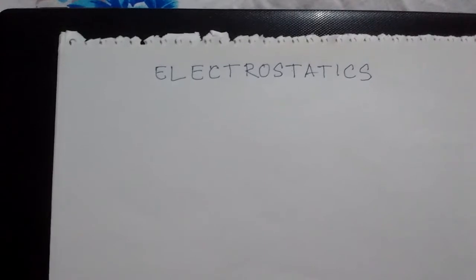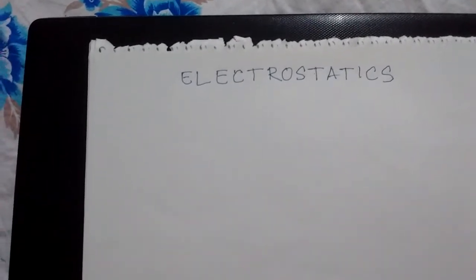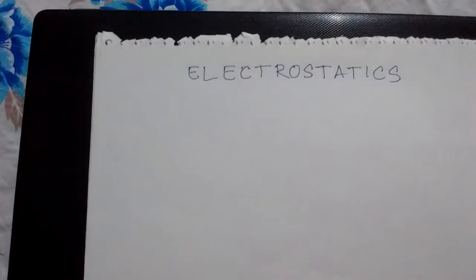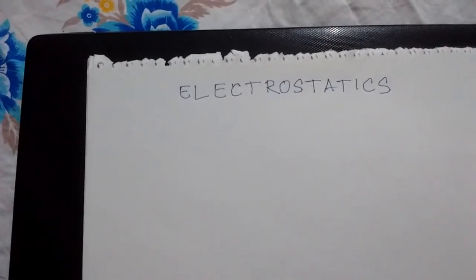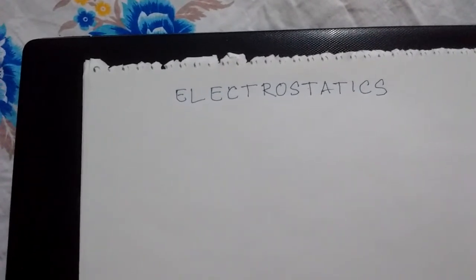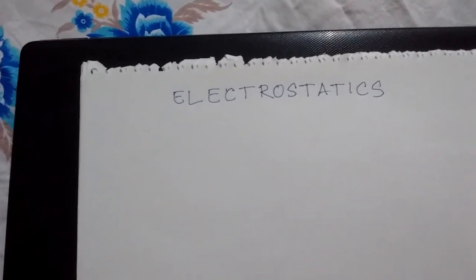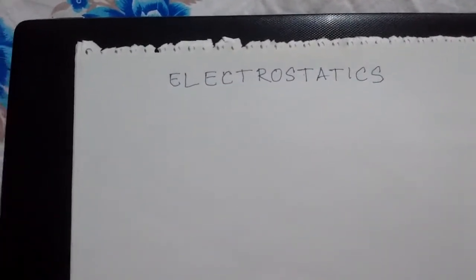So before going into detail, first of all you have to understand what the charge is. Basically, charge is a property of a substance, like mass, weight, velocity, whatever. Similarly, charge is also a property.